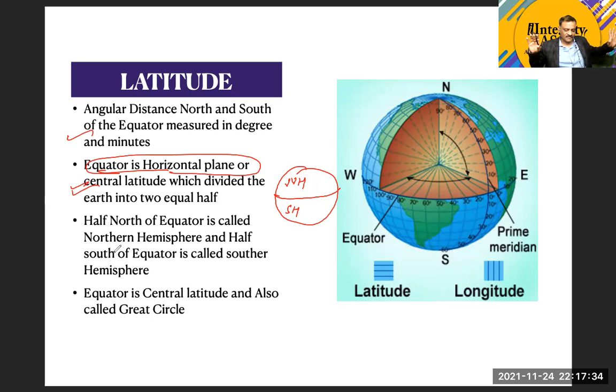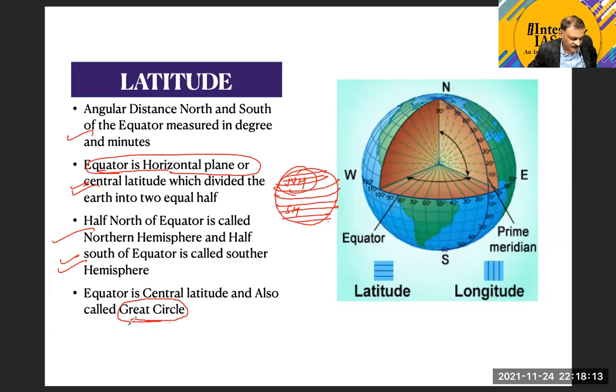The earth is divided into two equal halves by this central latitude, which we call the equator. The northern half is called the northern hemisphere, and the southern half is called the southern hemisphere. All the latitudes which we take in the northern hemisphere would be called northern latitudes, and all the latitudes that we take in the southern hemisphere will be called southern latitudes. This point is clear, guys. Now you need to understand the idea of a great circle also here.